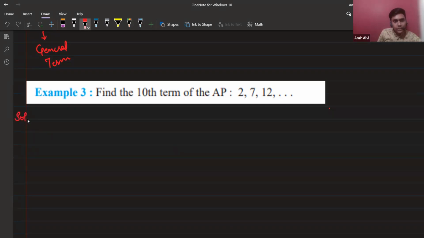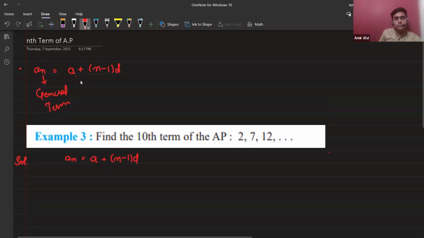This question is saying to find the 10th term of an AP. I've told you in the concept that you will be going to a particular term in this topic. So which formula are you going to use? A_n equals A plus (n minus 1) into D. Now can anybody tell me what is A here?